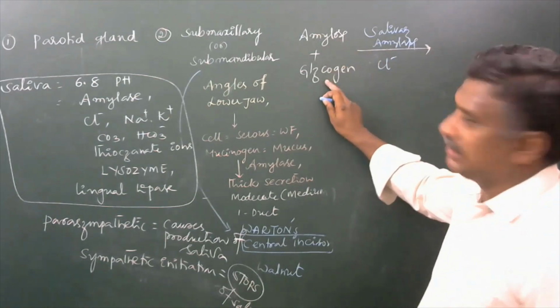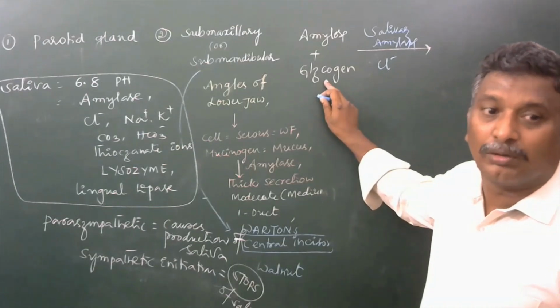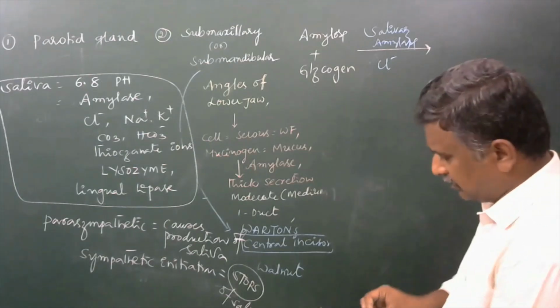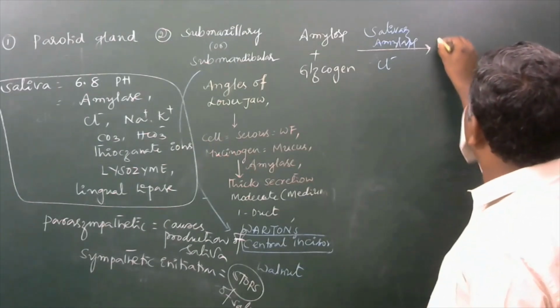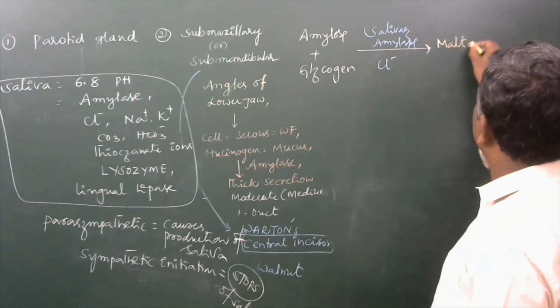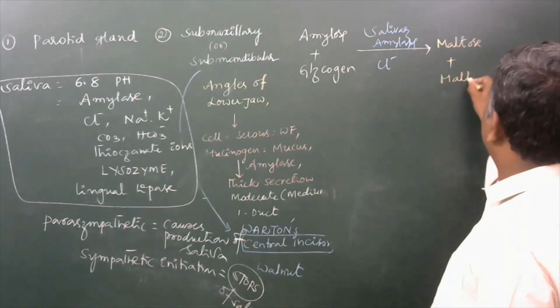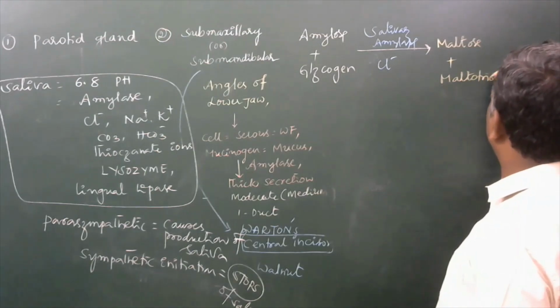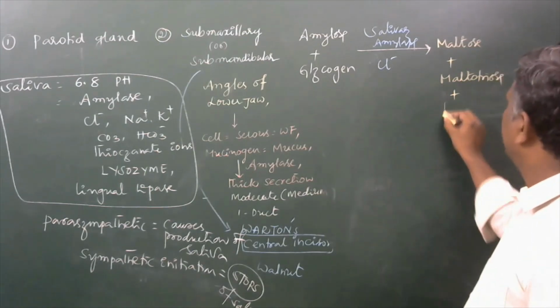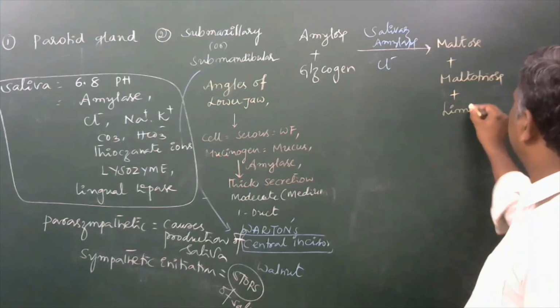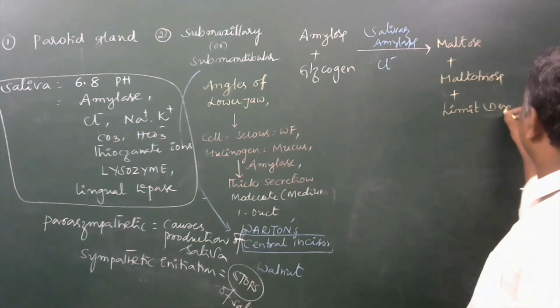Amylose and glycogen both are broken down into maltose plus maltotriose plus limit dextrins.